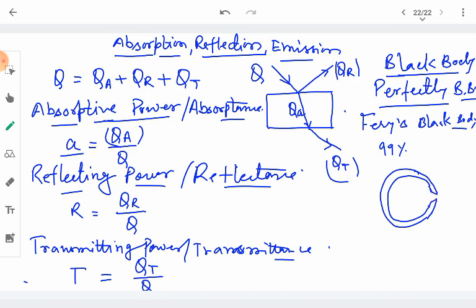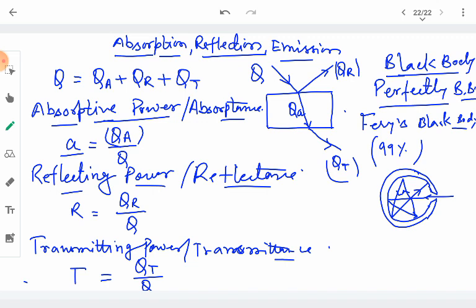Through this opening, the heat which enters gets reflected multiple times, but this heat radiation is not able to leave the body. That's why this is Fery's black body, which is very close to a perfectly black body because it absorbs almost 99% of the heat radiation incident on it.